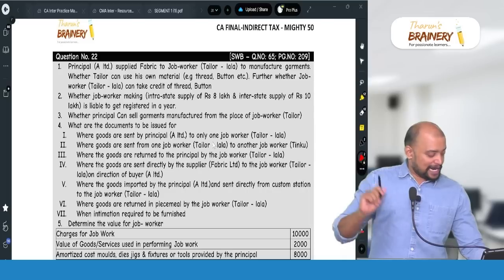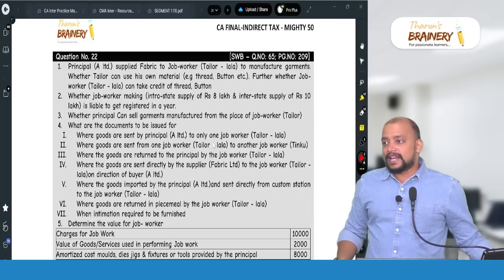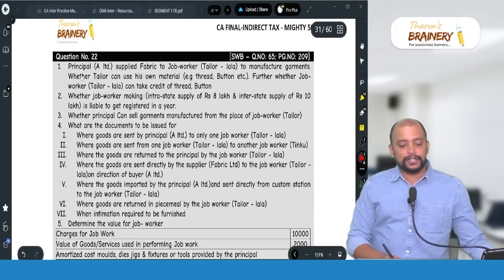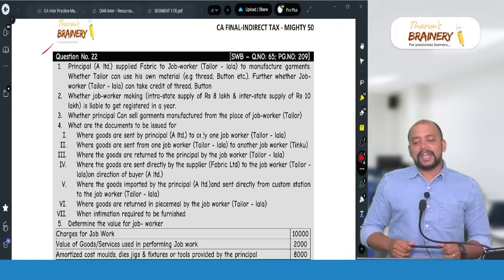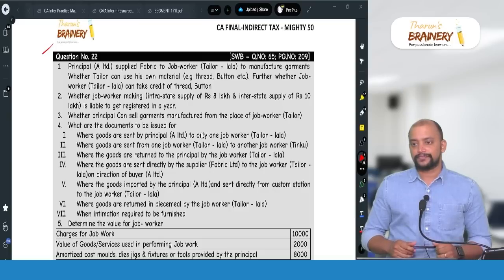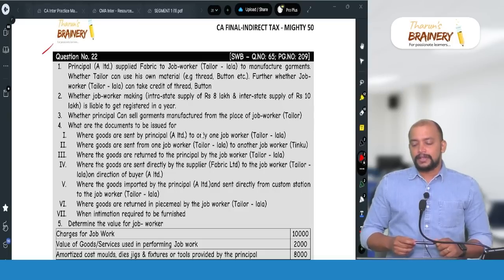So we'll take a break, and thereafter we'll continue from question number 22. Look into page number 209. This is also related to input tax credit.